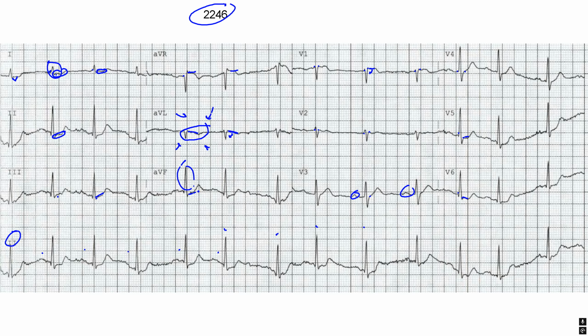So that's my overall opinion of this EKG. So what happens with the patient? All right, so here we go. Patient had EKG done immediately upon arrival. EKG evaluated by the ER doctor.